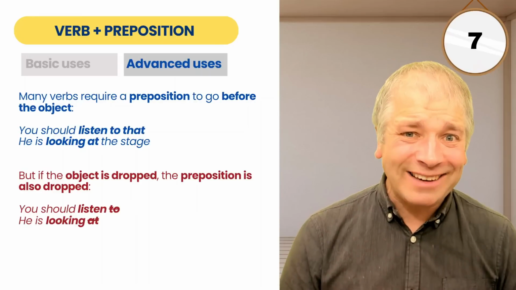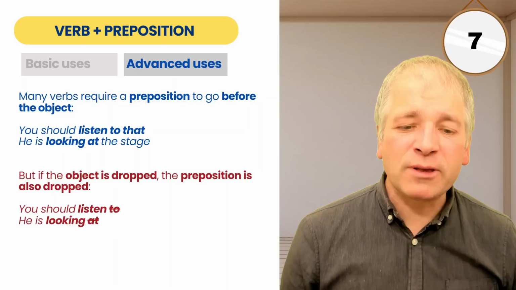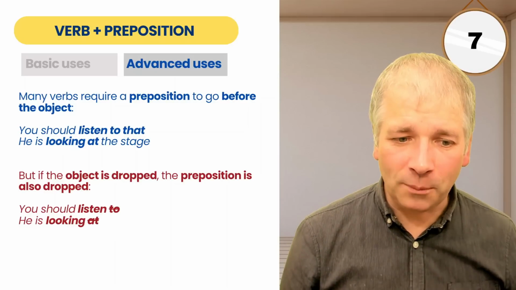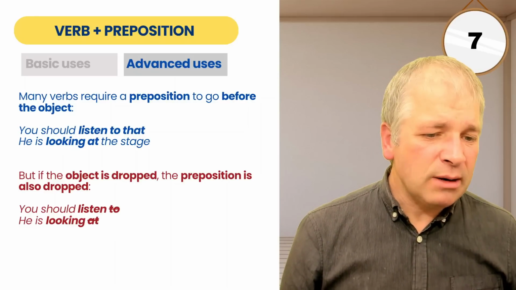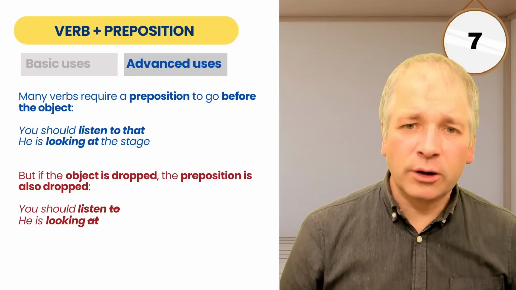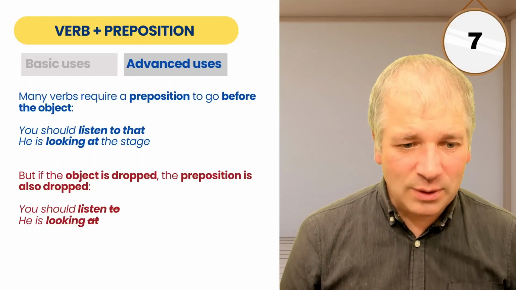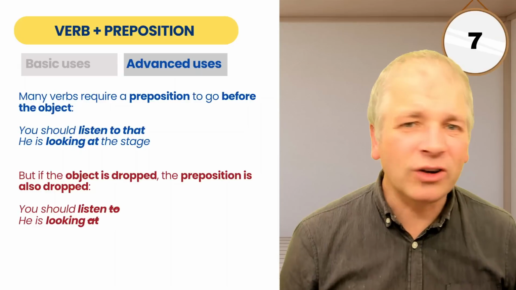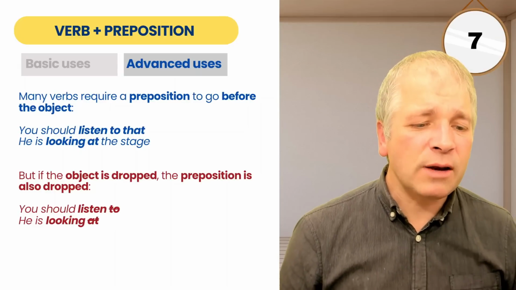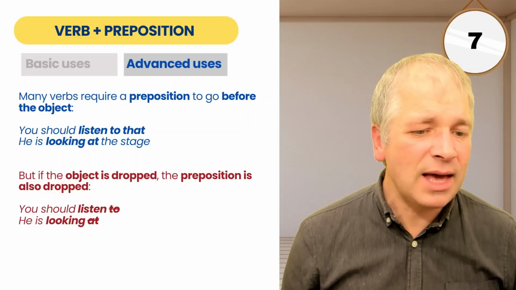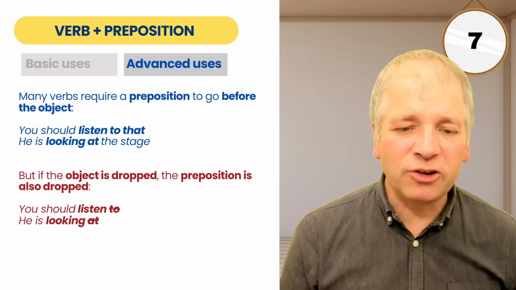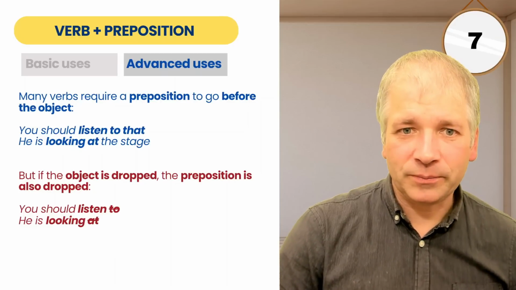If the object is dropped, the preposition is also dropped. So instead of saying you should listen to, we don't do that. We say you should just listen. Or instead of saying he is looking at, we simply say he is looking. The preposition is dropped.